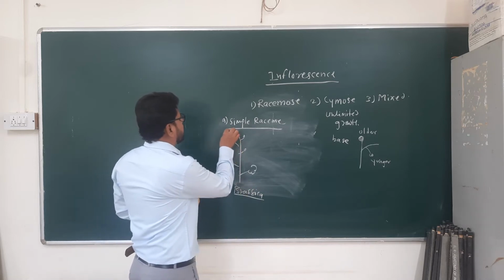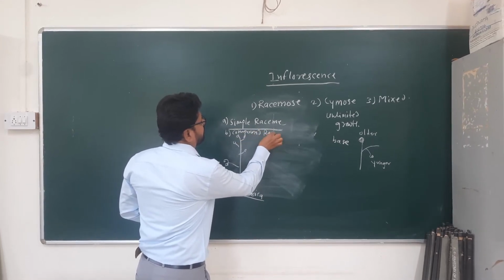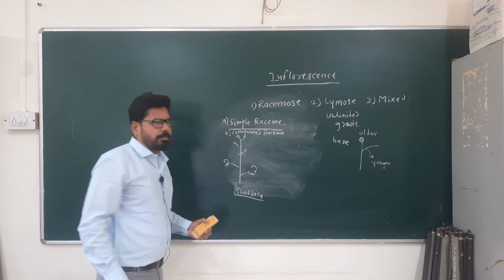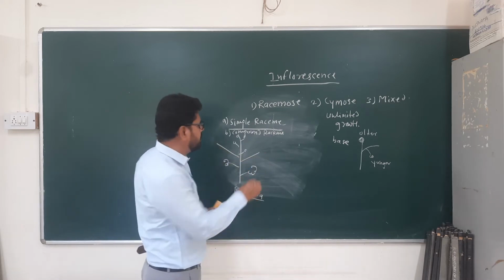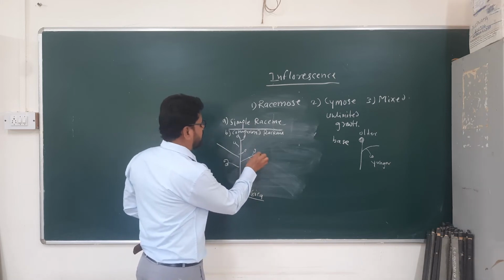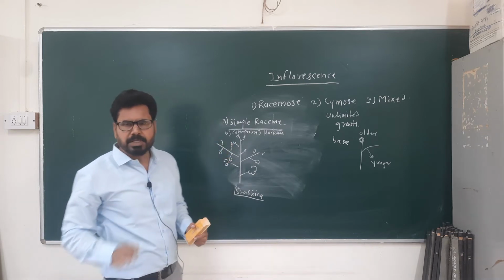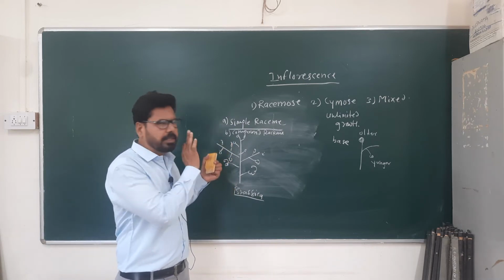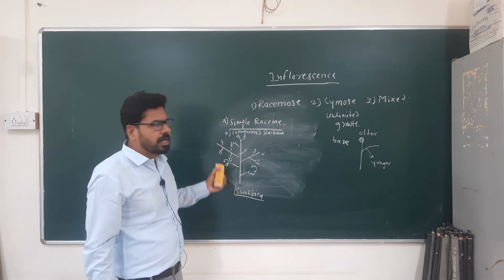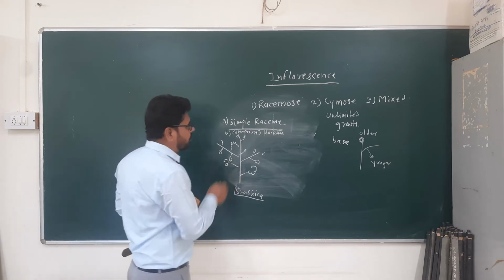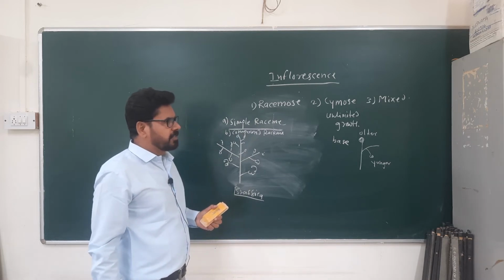Second is the compound raceme. Here the main axis becomes branched. The arrangement of the flowers is the same as in the simple raceme, means older flowers at the base, younger flowers at the apex, but the peduncle becomes branched. That is called a compound raceme. And an example of compound raceme is Shankasur.